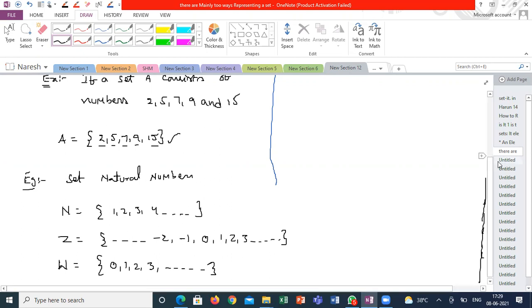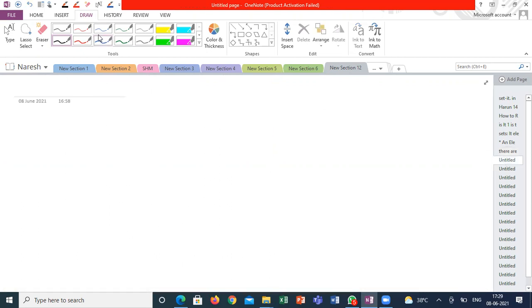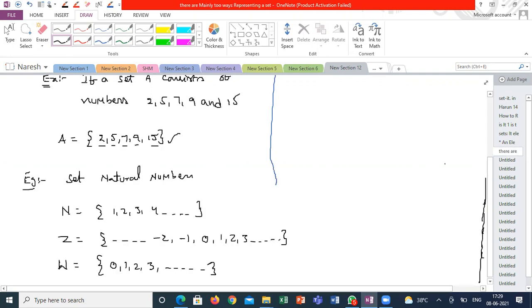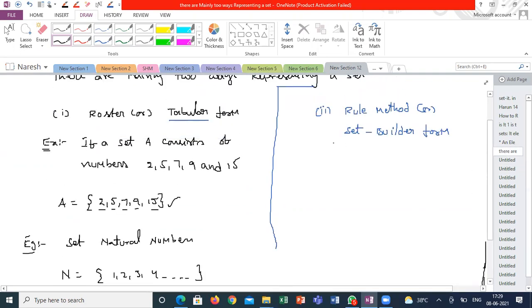The second one is very important: rule method or set builder form. Whenever there are situations where you can't list all the things, but I want to know which elements are related to this set, we use set builder form or rule method. Here we are using a certain format.